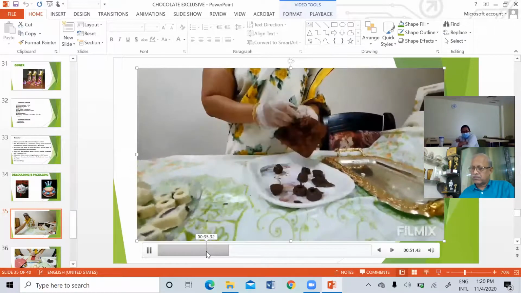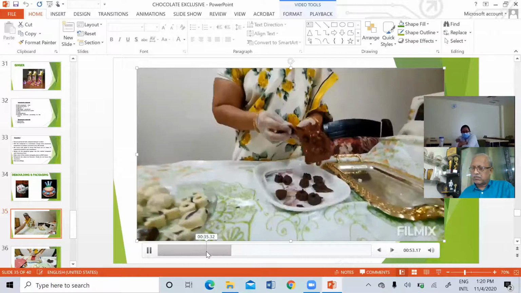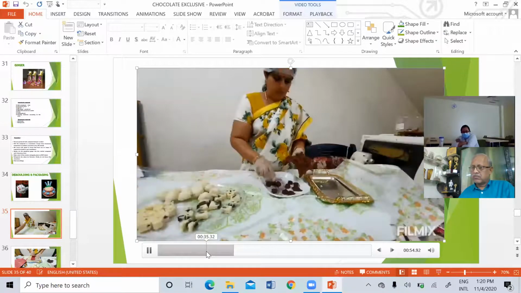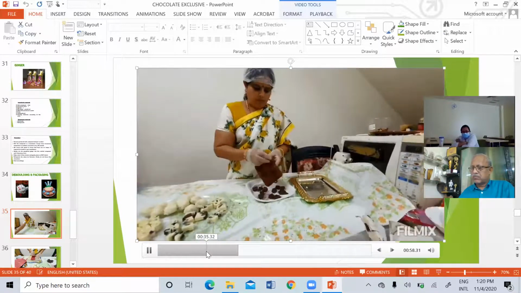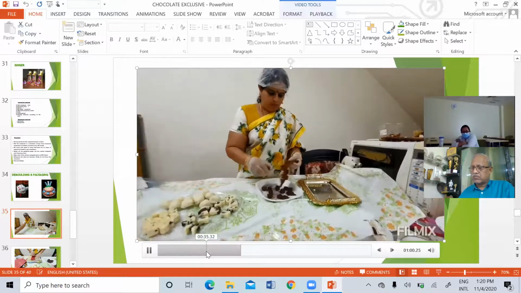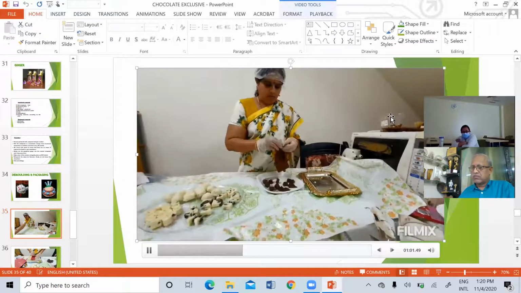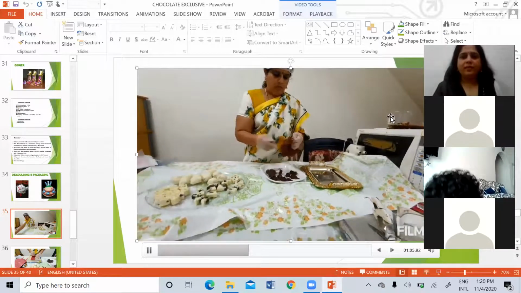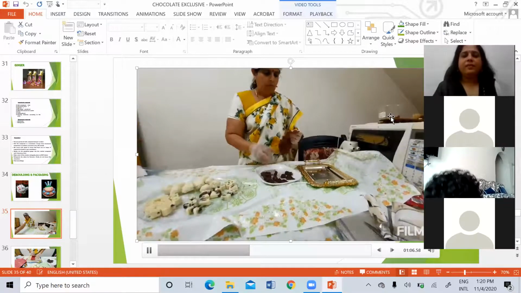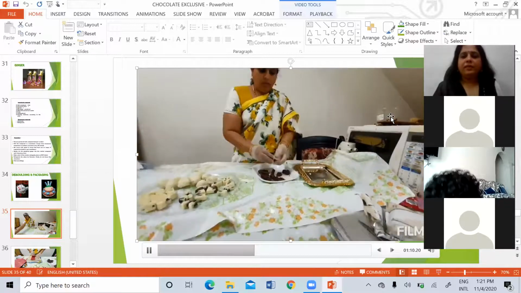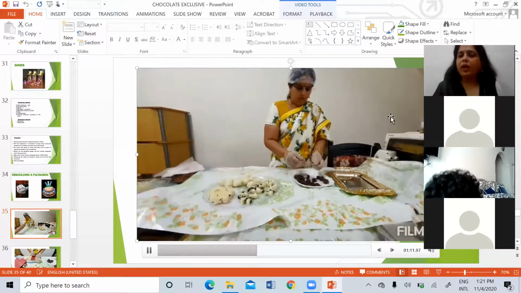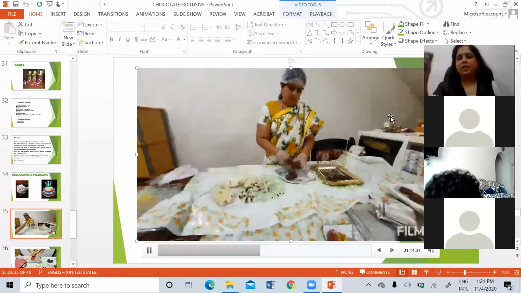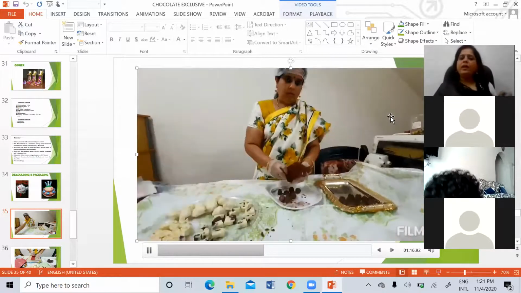Whereas when it comes to plastic, it takes a little time and you have to be a little careful while demolding. And once you demold, you can cut those remaining pieces. Whatever is extra, you can cut it off.